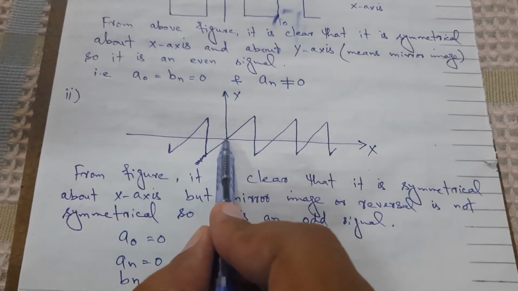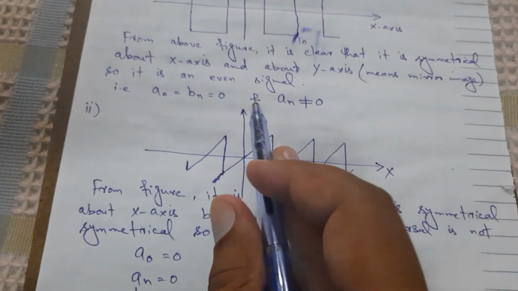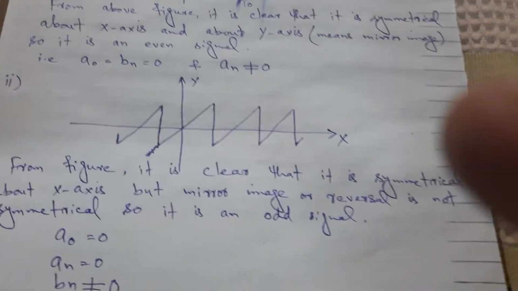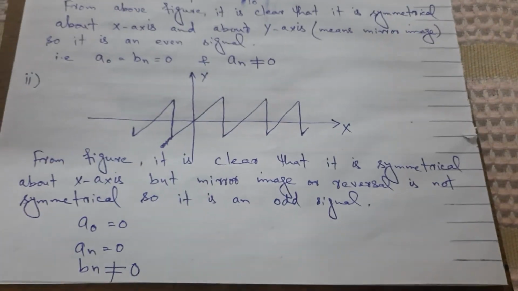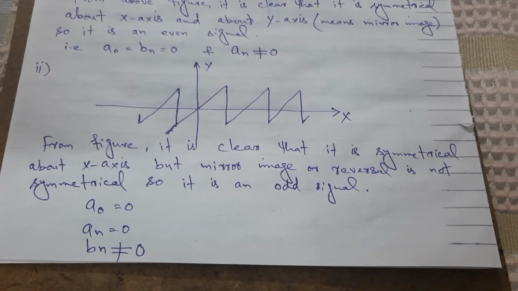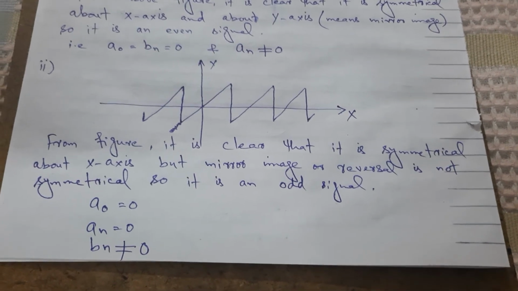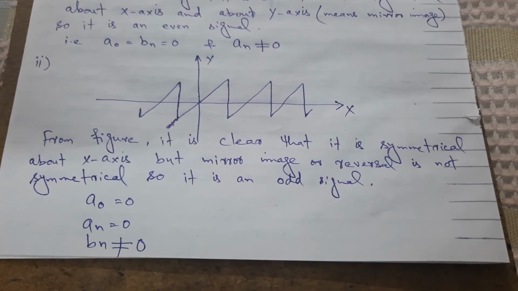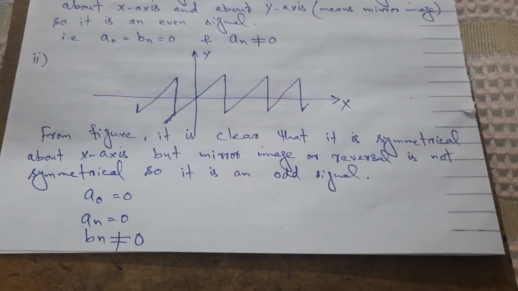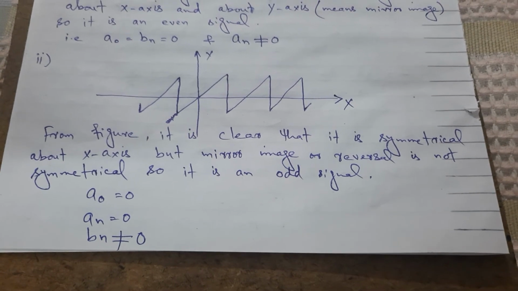It is symmetrical about the x-axis but non-symmetrical about the y-axis. If we fold the image, we will not get the same image. So it is an odd signal. For an odd signal, a naught is equal to 0, a n is equal to 0, but we have to calculate the value of b n. From these examples, it is very clear that if we know the nature of the periodic signal, then we can easily calculate the Fourier series.